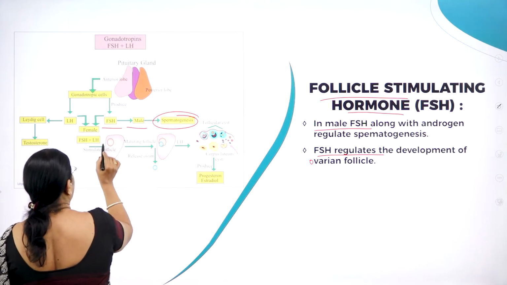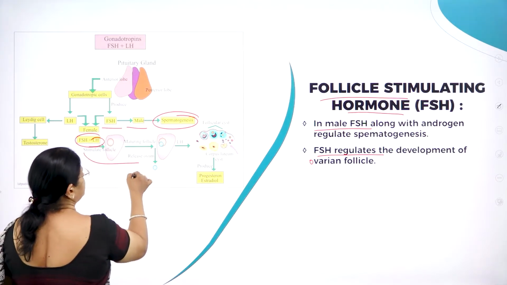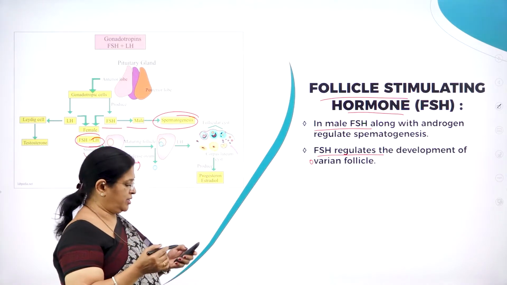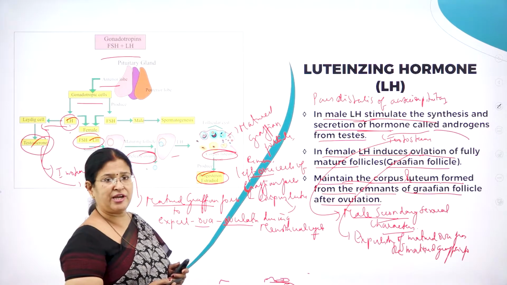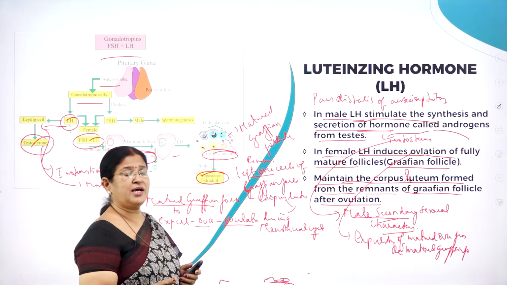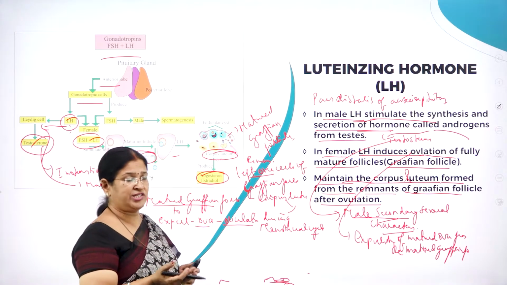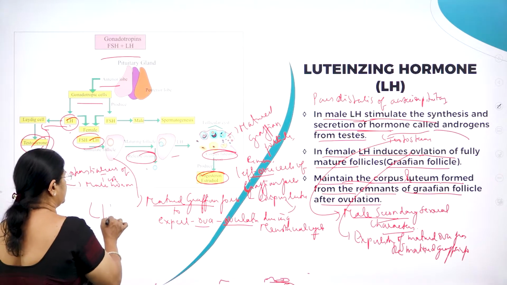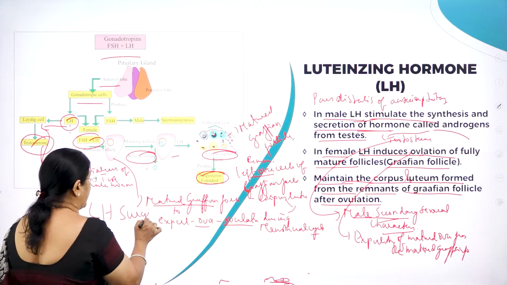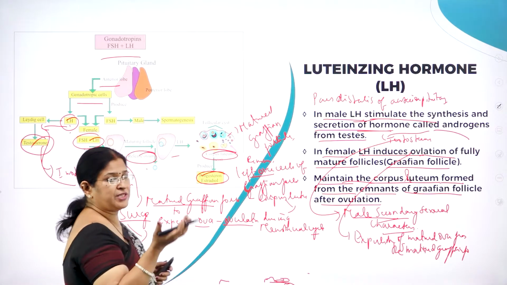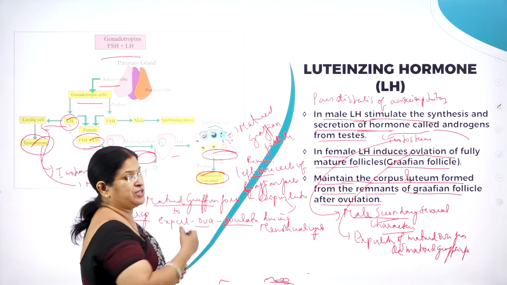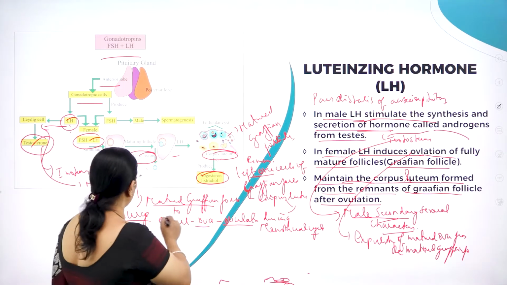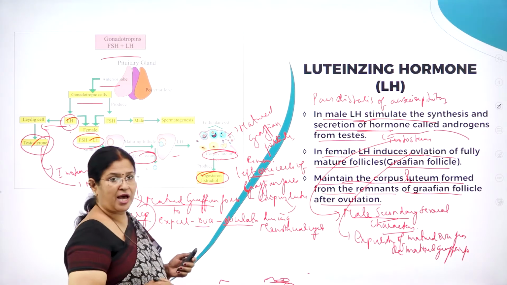Here FSH and LH are very important. As I said in the previous session, in females on the 14th day of the menstrual cycle there is a high level of LH. Hence it is called the LH surge. Because LH is produced in high quantity, at a high peak level, there is expulsion of ova. So very important is this LH hormone.